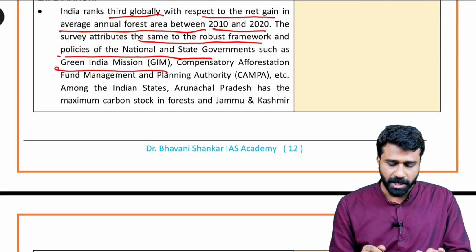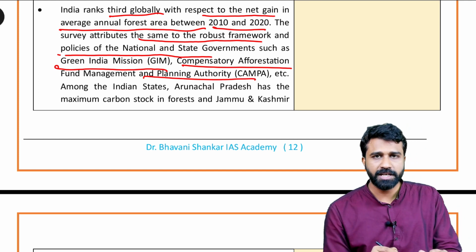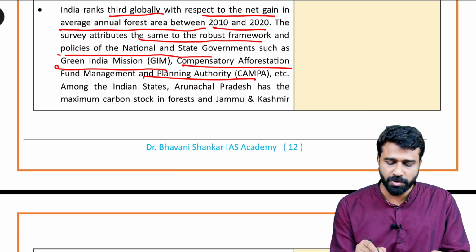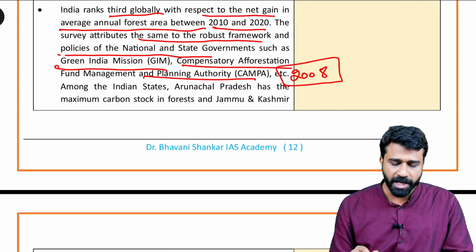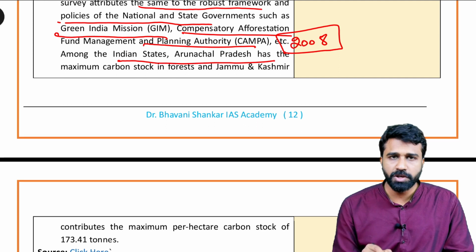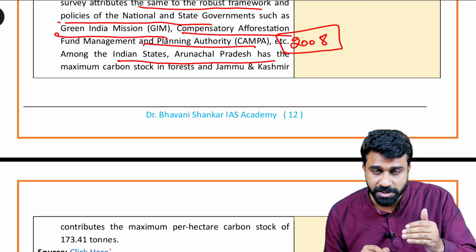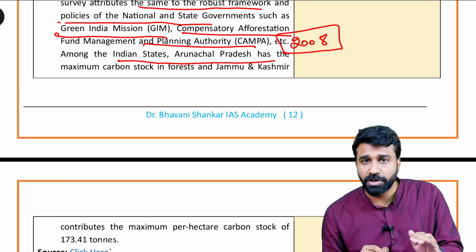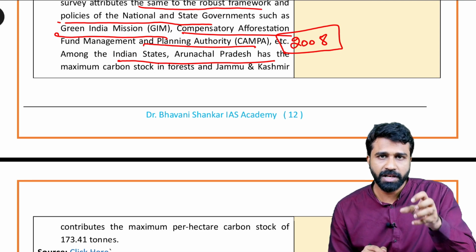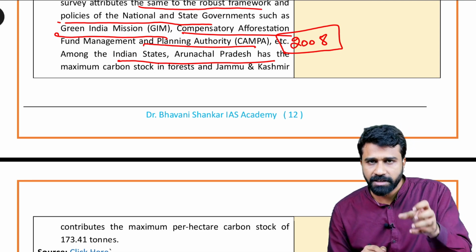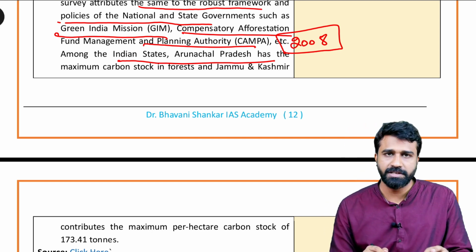Green India mission. And the compensatory afforestation and planning management authority was created out of the judgment given by the Supreme Court in 2008. It was formed to contribute forestry in the non-industrial areas and where deforestation occurred due to industrial activity. This compensatory afforestation fund management will collect the fund from these industrial activities, and also they will use this fund for the afforestation purpose. This is compensatory afforestation.